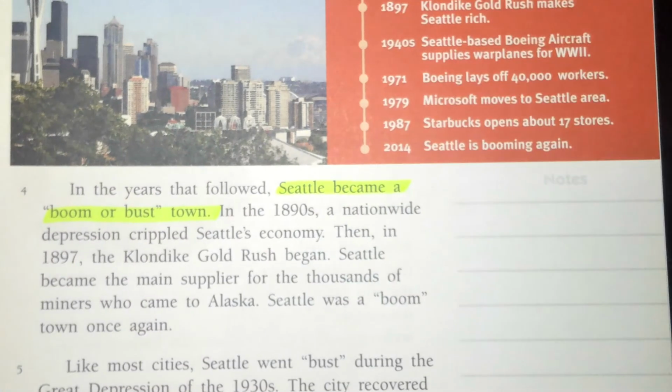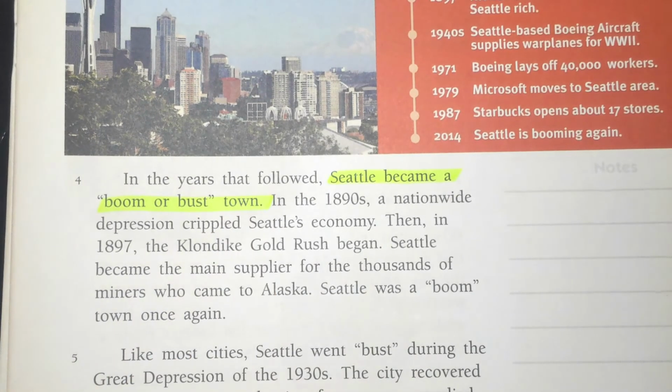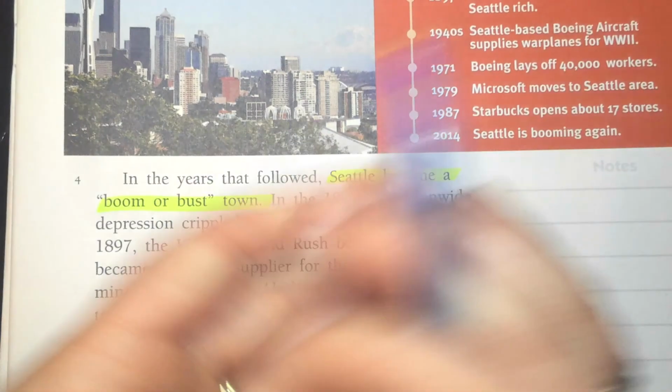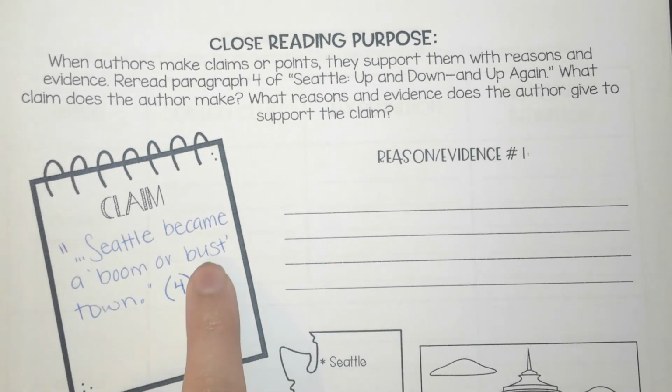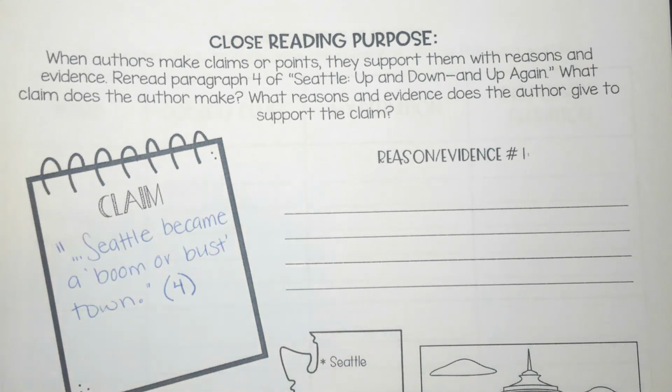There we go. Okay, so let's first look at the sentences that follow the claim and see if we can find some evidence. So the next sentence reads, in the 1890s, a nationwide depression crippled Seattle's economy. Now, crippled means crumbled, destroyed, ruined. And what did I just tell you? Is boom or bust an example of that? Exactly, bust. So if their economy gets ruined by this crippling depression, that's a bad thing, but it supports the fact that the author is telling me that Seattle was a boom or bust town. So this is the bust example.